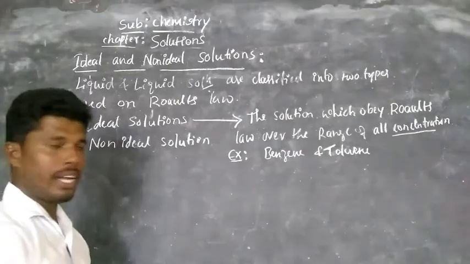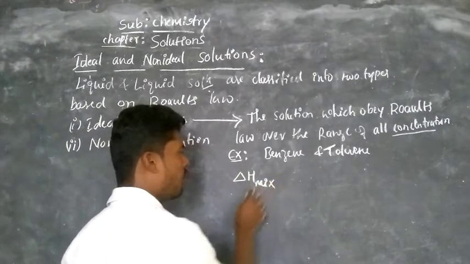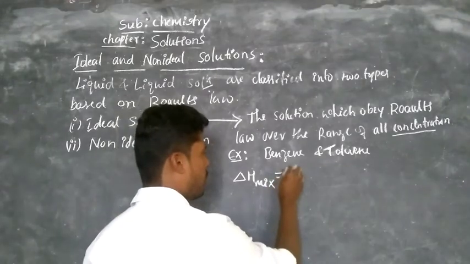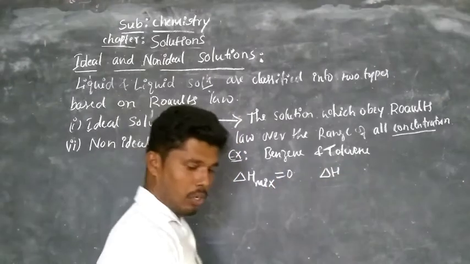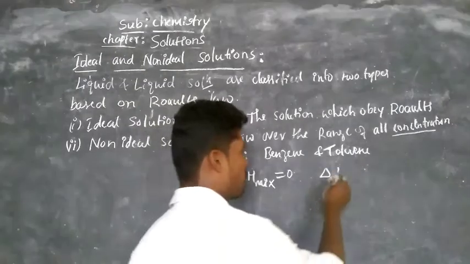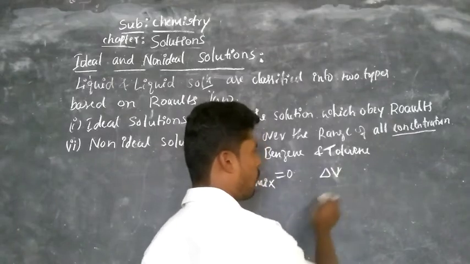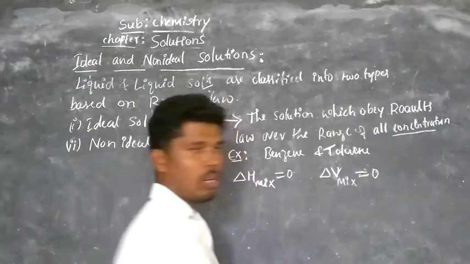For these solutions, delta H of mixing, the enthalpy change of mixing, is equal to 0, and the volume change of mixing is also equal to 0.